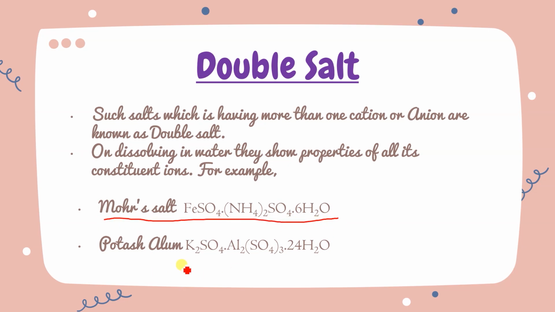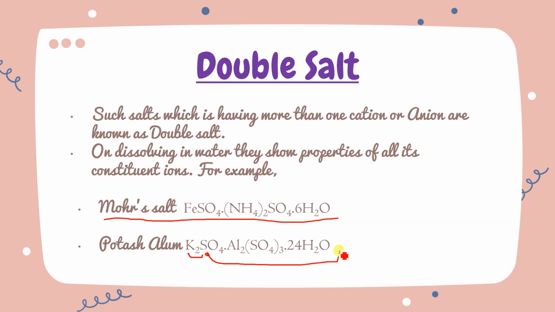And this is the potash alum. This potash alum, if we are using K here, it will be potash alum. If we are using chromium, it will be chrome alum. Whatever metal we use, the alum will be named according to that. Got it? This first part, not the rest. This part, from here to here, is not going to change. It will always be constant.